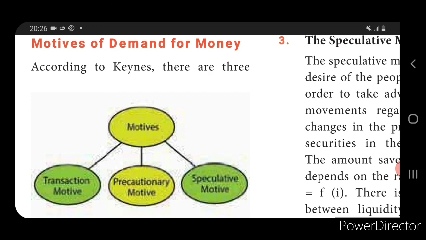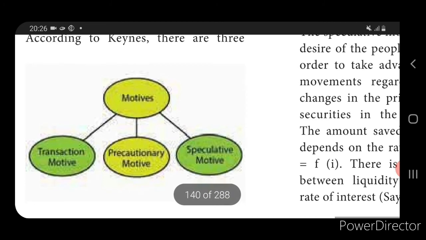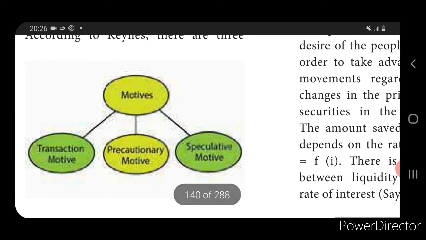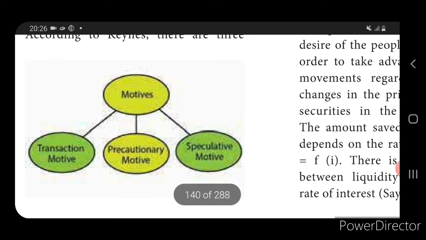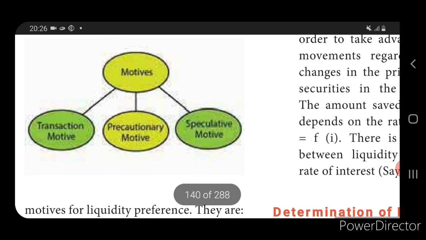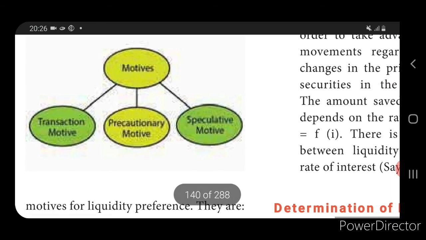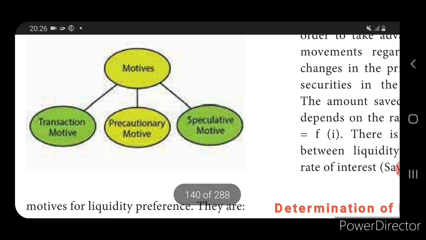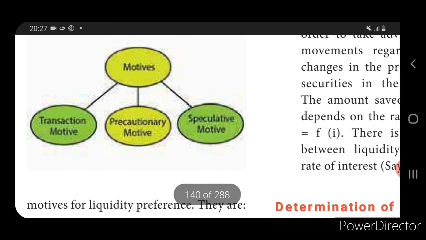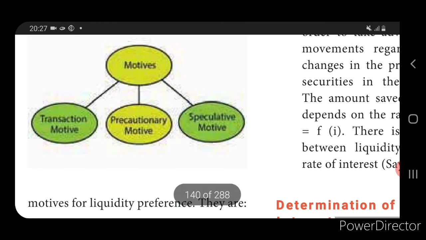Precautionary means people hold cash for emergencies, sickness, theft, accident or anything that might happen. The third one is the speculative motive: people hold cash for the future, so they will purchase bonds and securities, which gives them interest, that is, a certain premium. So these are the three motives for which people hold cash.